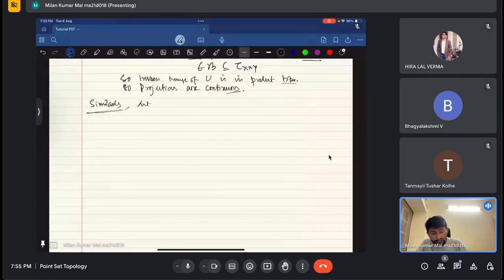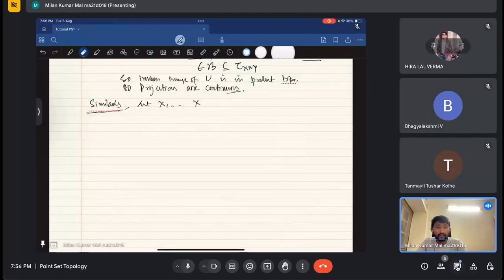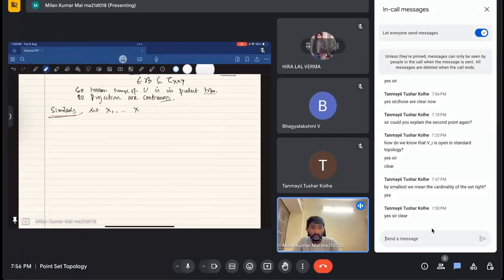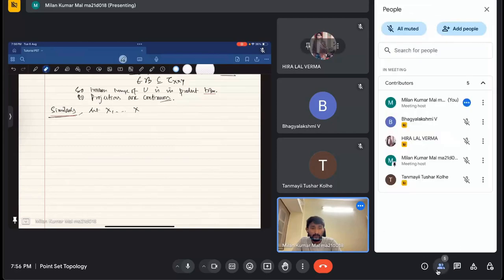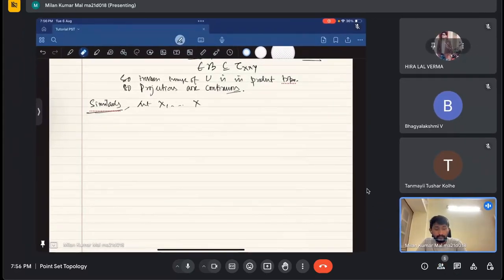Similarly, let x1, ..., xr. I can take the finite product topology. There are two ways we can say the product topology. One is, for a finite number of elements, the product topology.